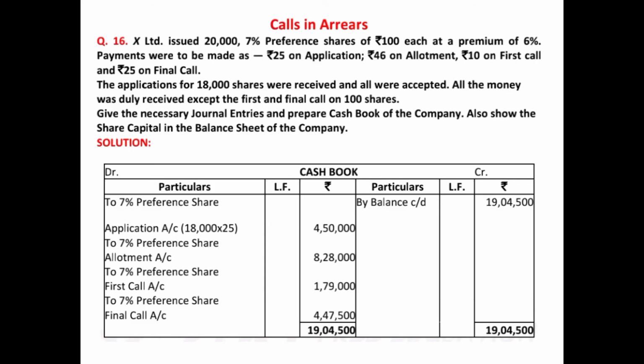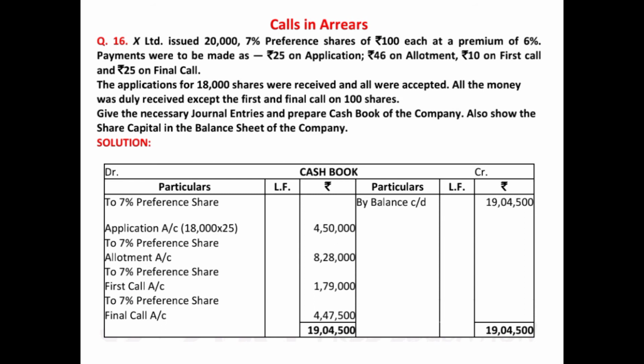Now the next question is based on calls in arrears. X Limited issued 20,000 7% preference shares. Now 7% means that the dividend on preference shares will be paid at the rate of 7%. You need not bother about it as of now. Of 100 each, that means 100 is the face value, at a premium of 6%.